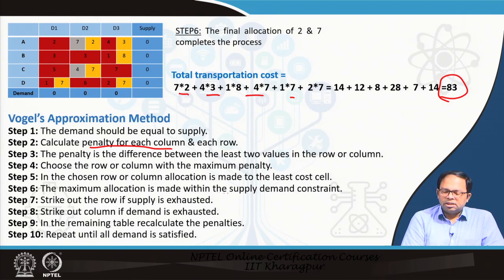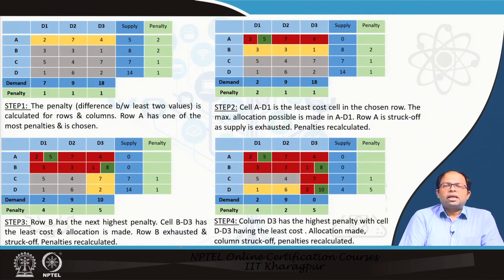And the maximum allocation is made again with supply demand constraint. This part is the same. When either the row supply is exhausted or the demand of the column is exhausted, then that row is struck off, and in the remaining table we recalculate the penalties, and we will repeat this until all demand is satisfied. So the only thing is we will consider penalties. So let's first calculate the penalty.